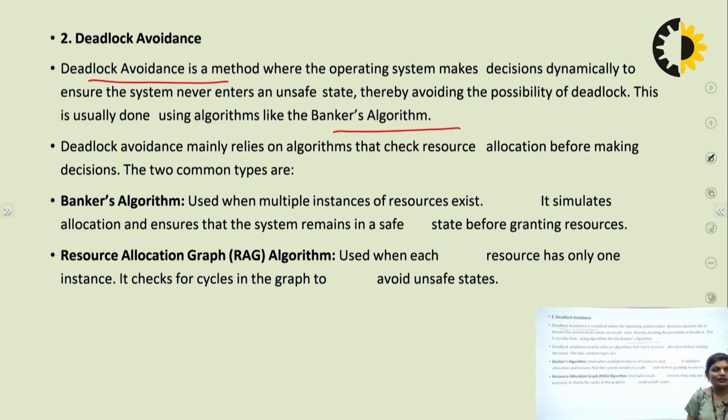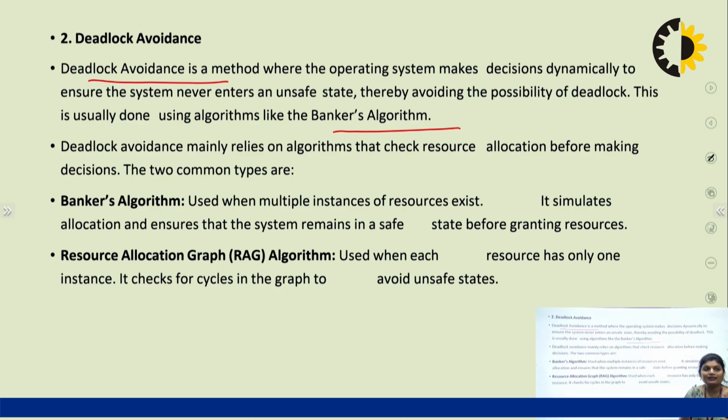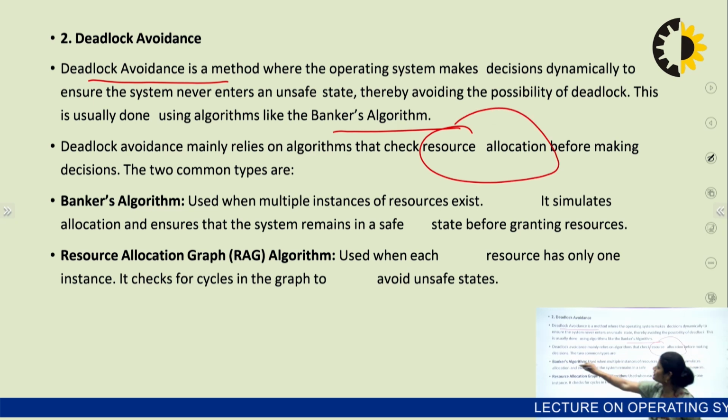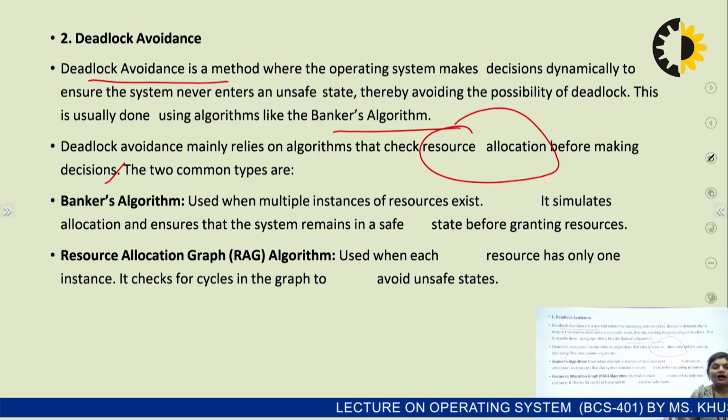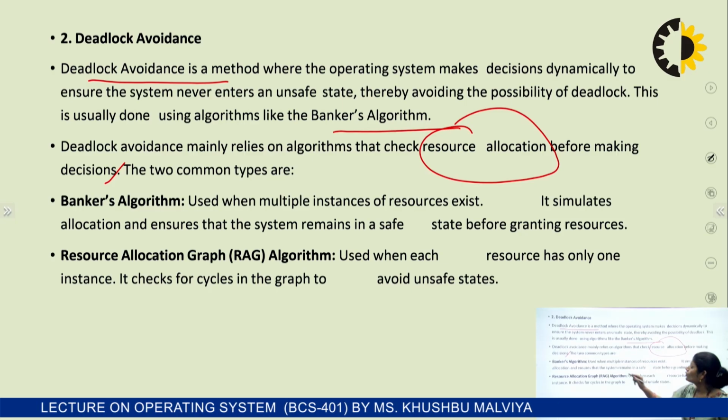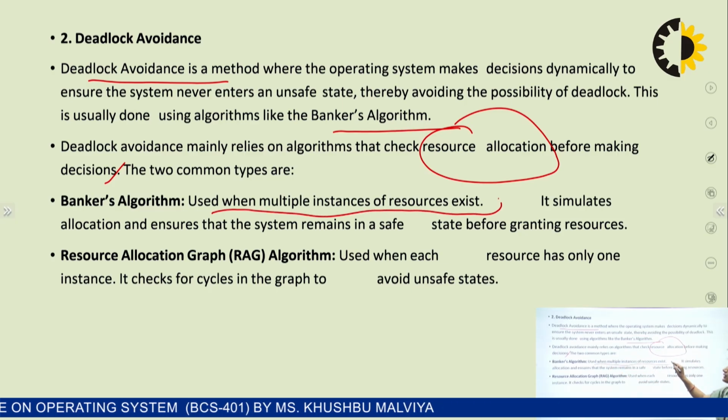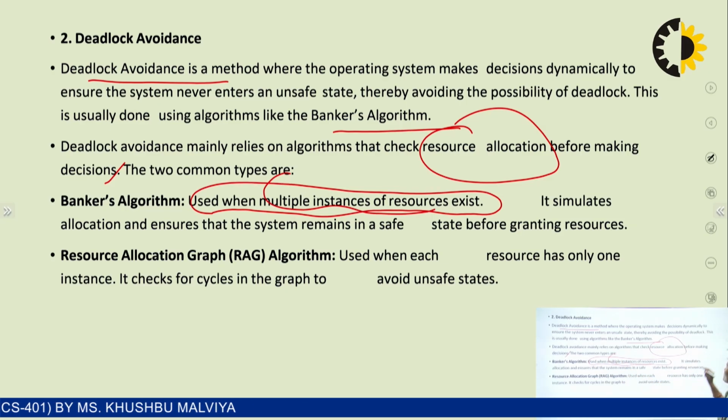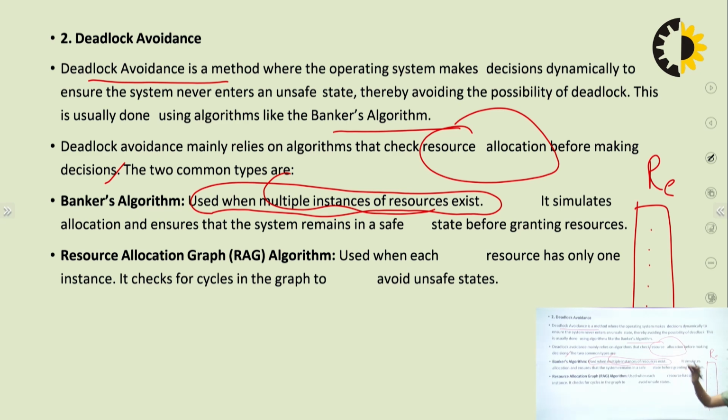Deadlock avoidance mainly relies on algorithms that check resource allocation. In this method, resource allocation is checked before making a decision: which processes want which resources, and whether resources are available or not. Banker's algorithm is used when multiple instances of a resource exist. Suppose CPU is a resource having multiple instances, then Banker's algorithm is used.